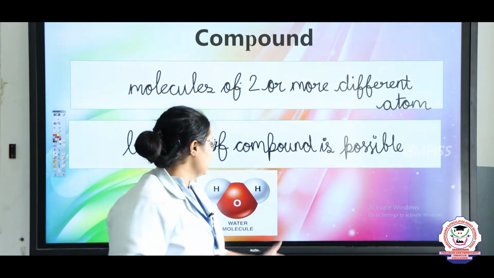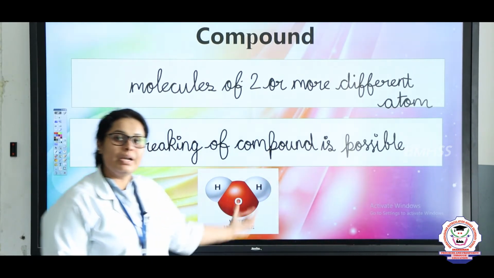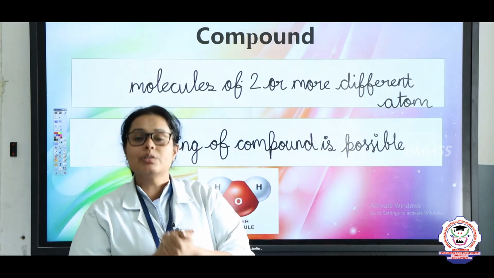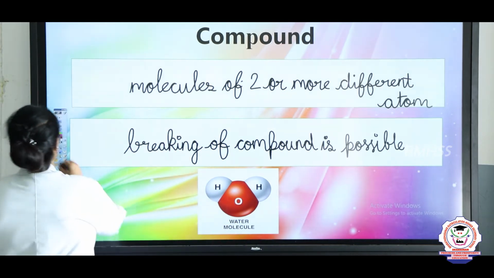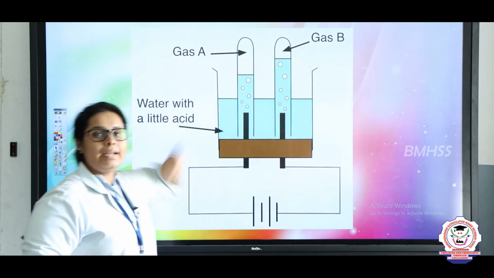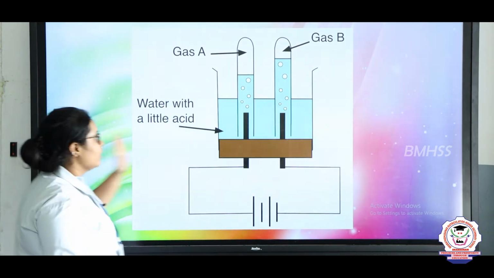So when you are taking the example of a water molecule, here you can see that there are 2 hydrogens and 1 oxygen atom. That means when you are breaking the water molecules, you will get 2 hydrogens and 1 oxygen, right? Very good. Now let's do an experiment for the compounds. For example, now here I have taken water.